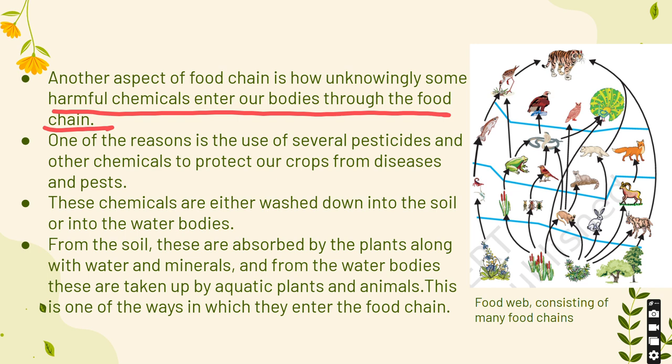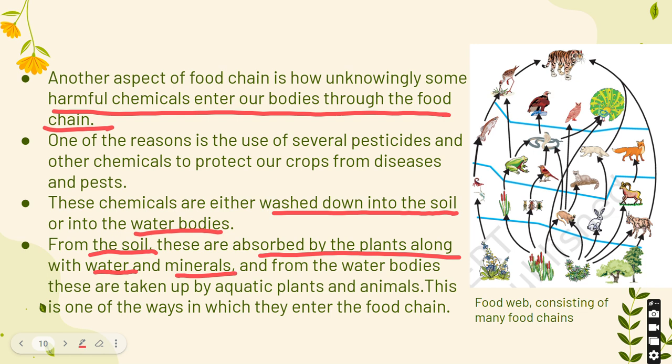These chemicals are either washed down into the soil or into the water bodies. What then happens is, from the soil, these are absorbed by the plants along with water and minerals. And from the water bodies, these are taken up by the aquatic plants and animals. This is one of the ways in which these pesticides or harmful chemicals enter our body through the food chain.